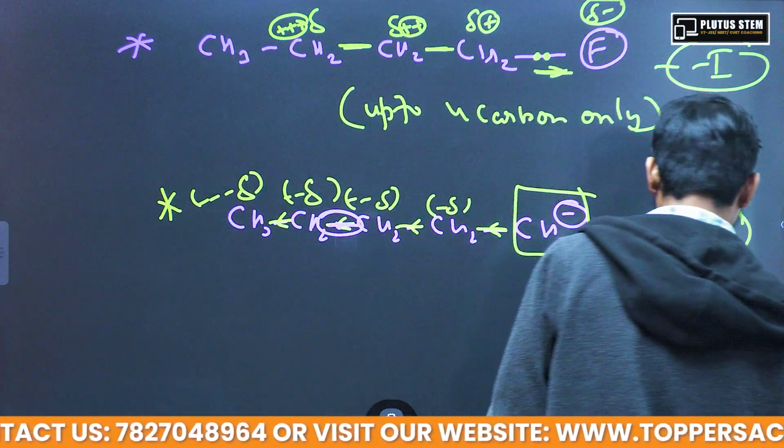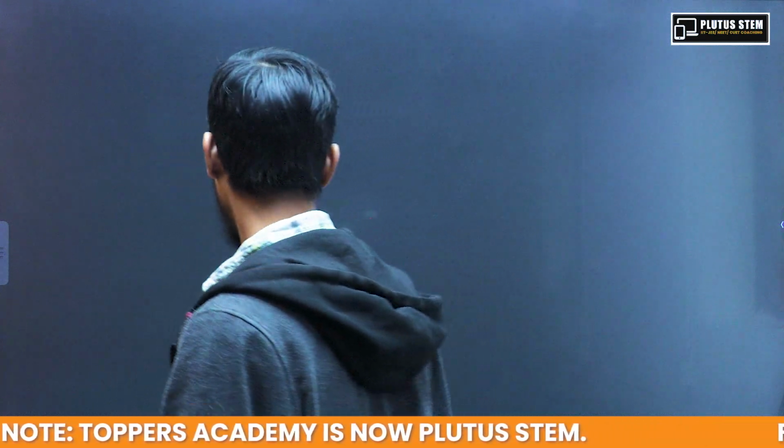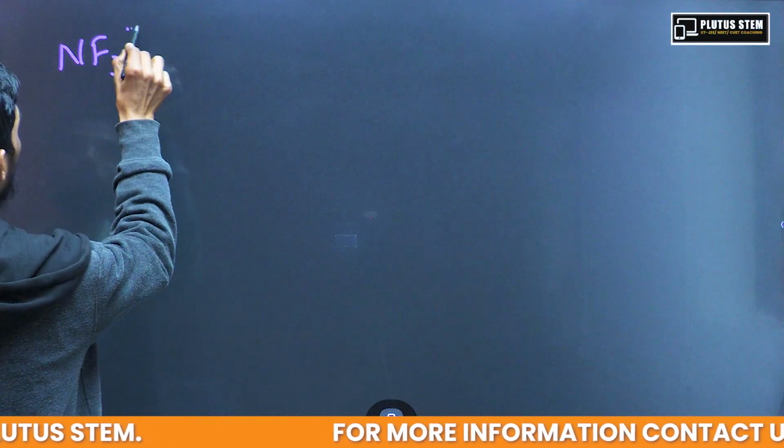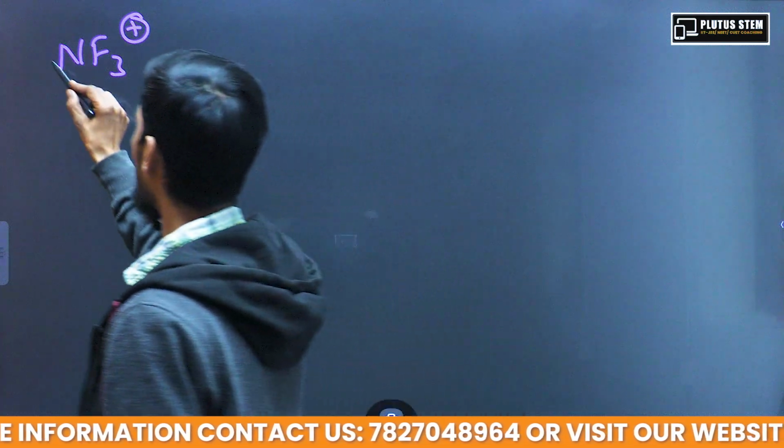Now I will show you these two series, various atoms in higher order to lower order. Let's see how this series is written out. First is NF3 positive.